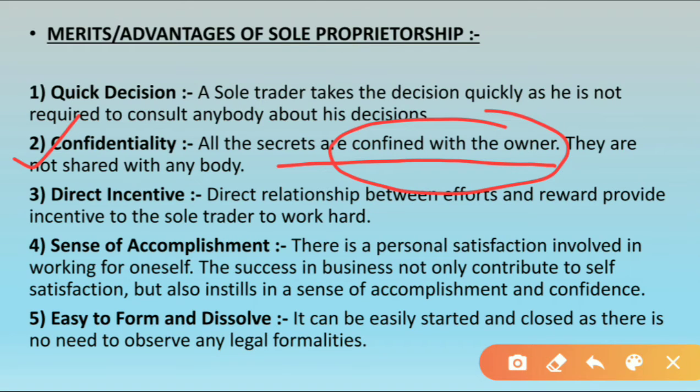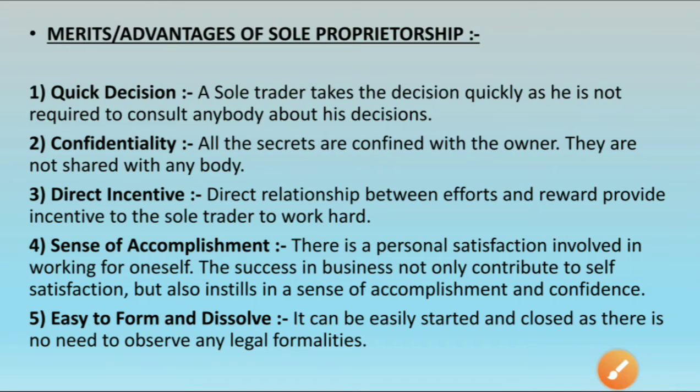Because he is the single individual, all the secret matters, all the important issues, everything is restricted to him only. He is the only one who knows about everything. He will not share the business things with anybody else. So the confidentiality of important matters will be maintained because it is confined to the owner itself, right? That is very simple. Now the third is direct incentive.